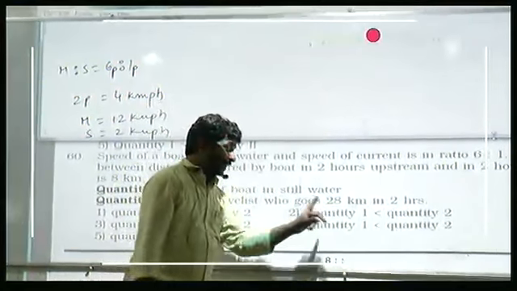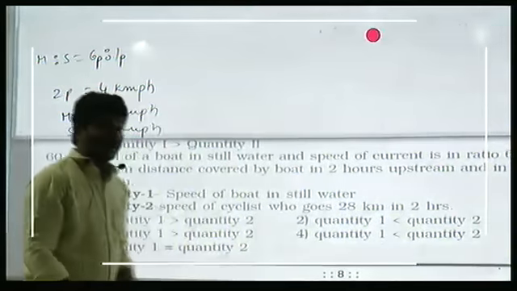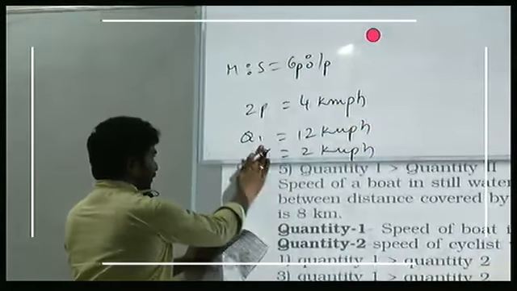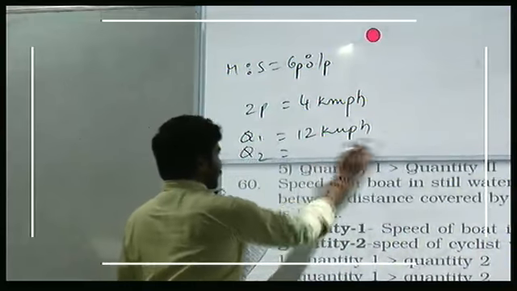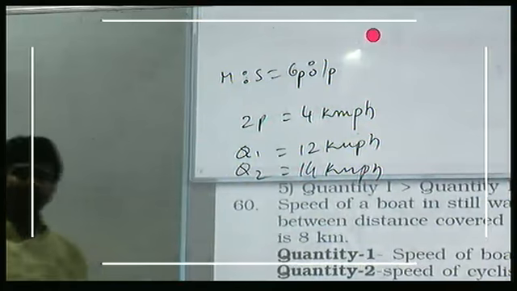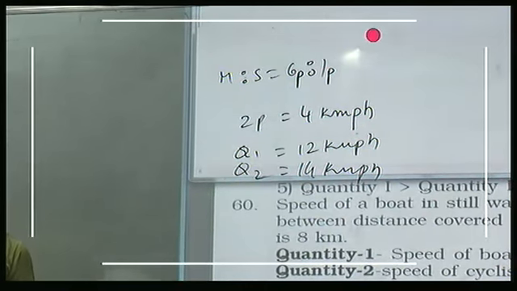In 2 hours he can cover 28 kilometers, so per hour he can cover 14 km/h. So quantity 1 is 12, whereas quantity 2 is 14 km/h. Quantity 1 is less than quantity 2. Clear?